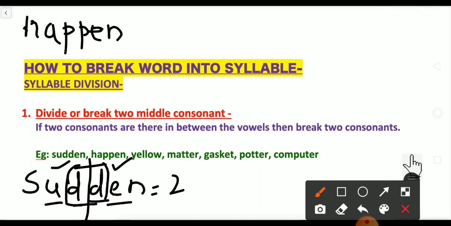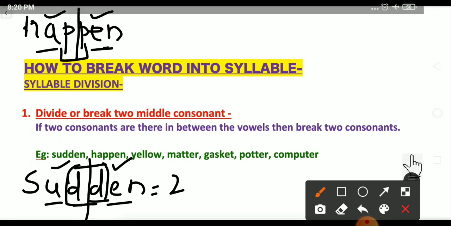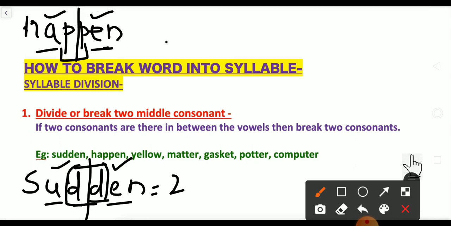See here, A and here E. Yes, we got the vowels. Now check in between them. Is there a consonant or not? Yes, this P and P are consonants. So we have to break in between. Got it? So happen became hap-pen.